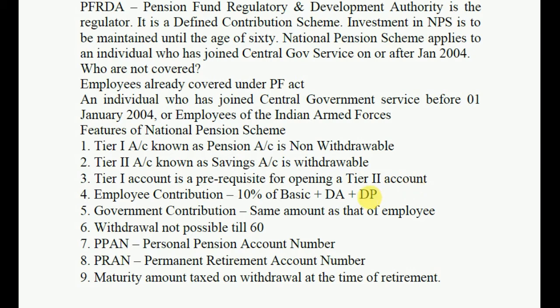Employee contribution is 10% of basic plus DA plus DP. Government contribution is the same amount as that of the employee. Withdrawal is not possible till 60. PPN is the personal pension account number. PRAN is the permanent retirement account number. The maturity amount is taxed as withdrawal at the time of retirement.